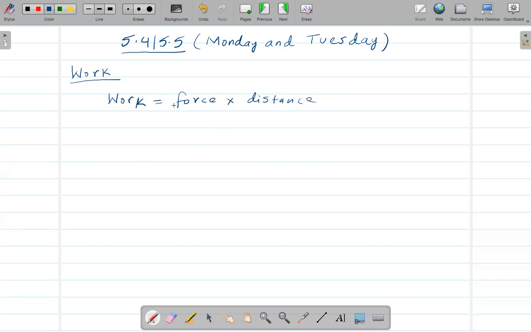Work is equal to force times distance. We can say force as capital F and distance as D, so FD. The unit of this, when you compute something later on, is called the joule, or just J.